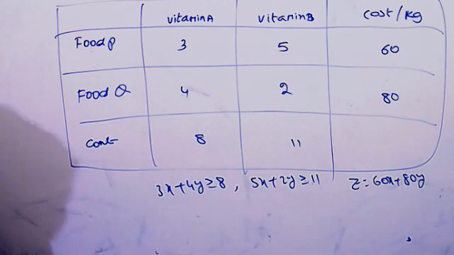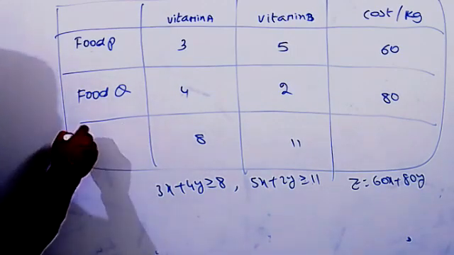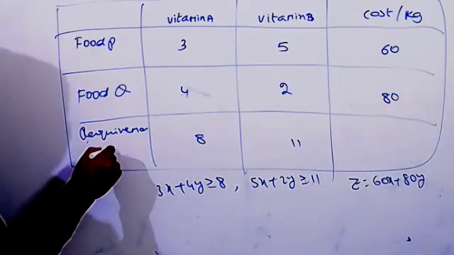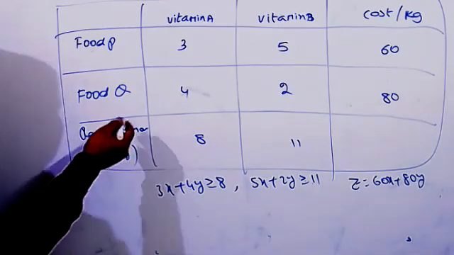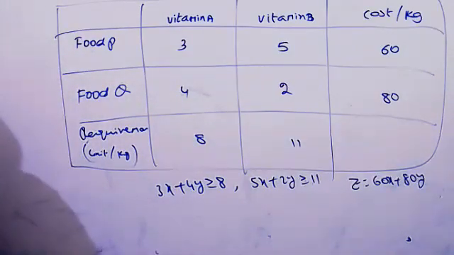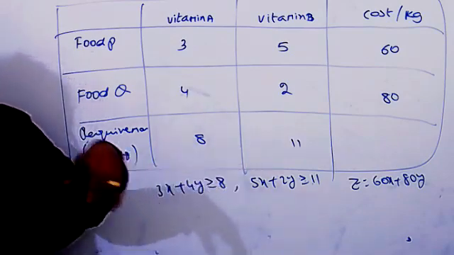Then you can write this one, draw this table now. Requirement here, units per kg. Okay, draw this table.